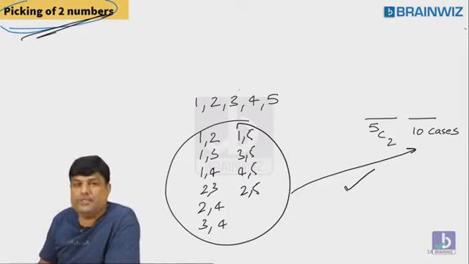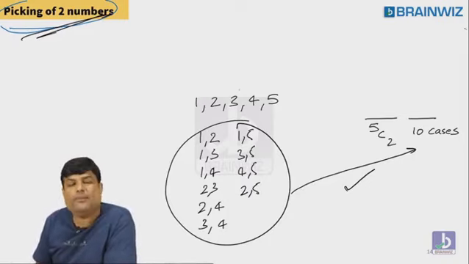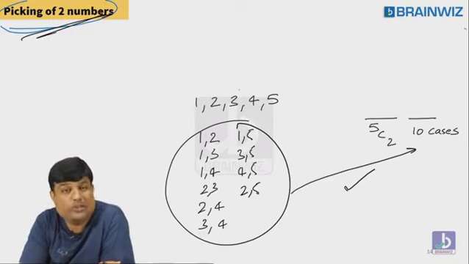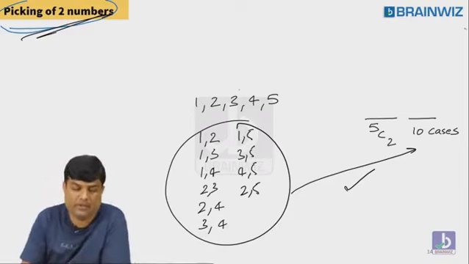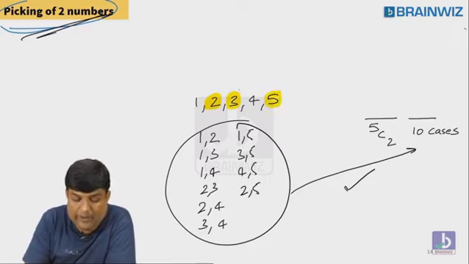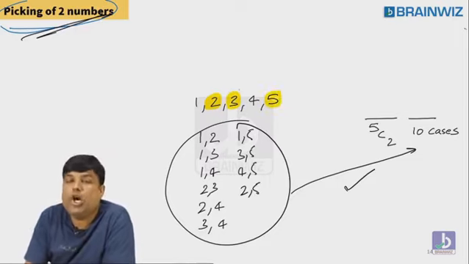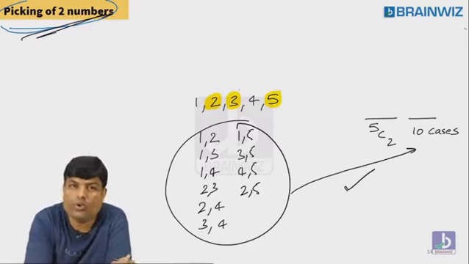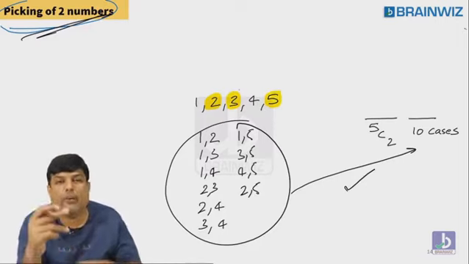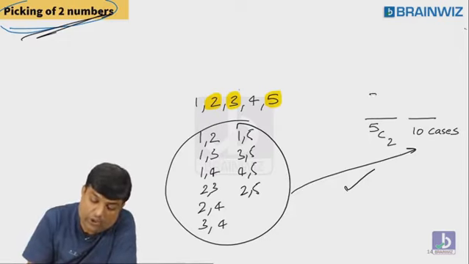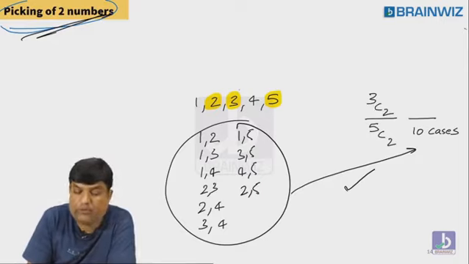So let me ask you one simple question. What's the probability that both numbers you pick are prime numbers? First you have to see how many prime numbers are available. 2 is there, 3, 4 is not a prime, 5 is a prime. So 3 prime numbers are available. You want all the 3? No, I'm picking only 2. You tell me guys, how many ways I can pick 2? Very simple. Sir, out of 3, you are picking 2. The number of ways is 3C2.